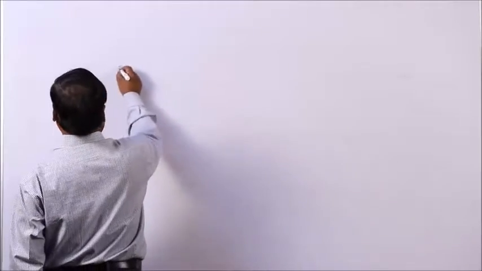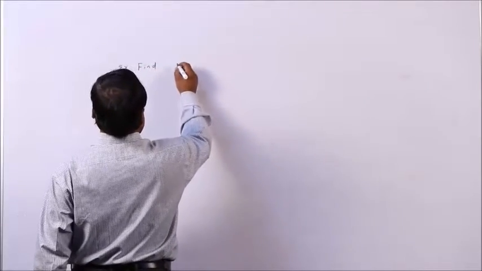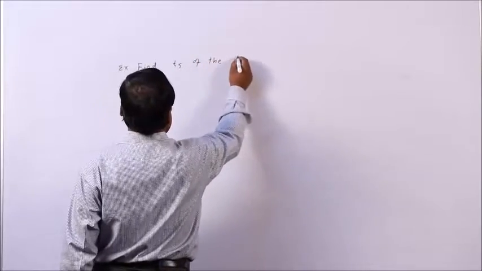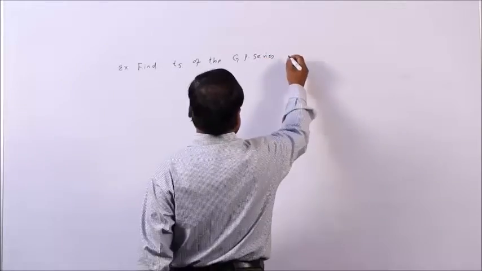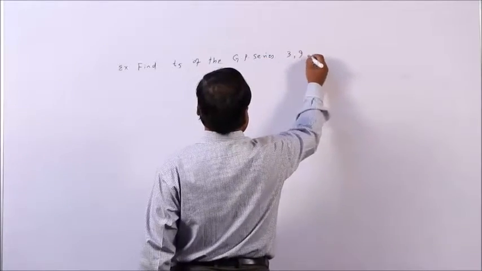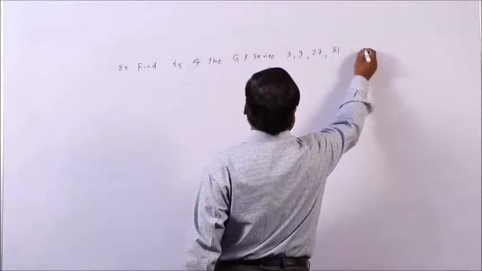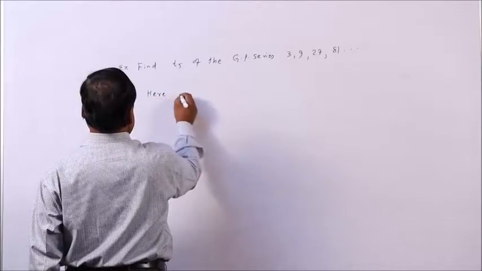Say, find T5 of the GP series in this way. Here, what is your A?